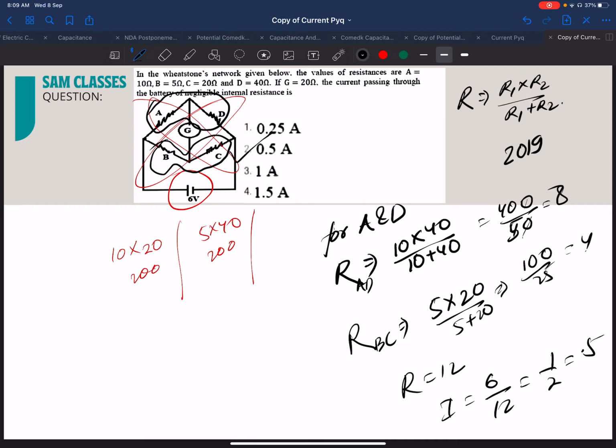You don't have to do that much of what I have told you to explain. Directly you can see, it will take 1 second. Wheatstone bridge condition satisfied. Okay, done. What is your resistance here? Directly in your mind you can calculate. Resistance for these two is multiply these two and divide by the sum of the terms. Done, that's it. Clear?